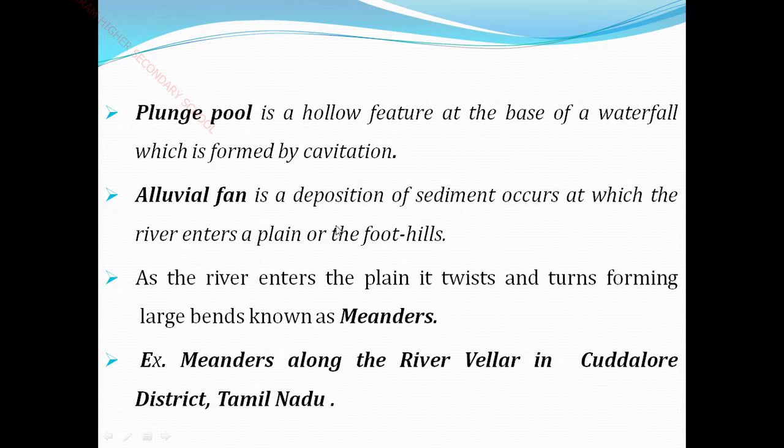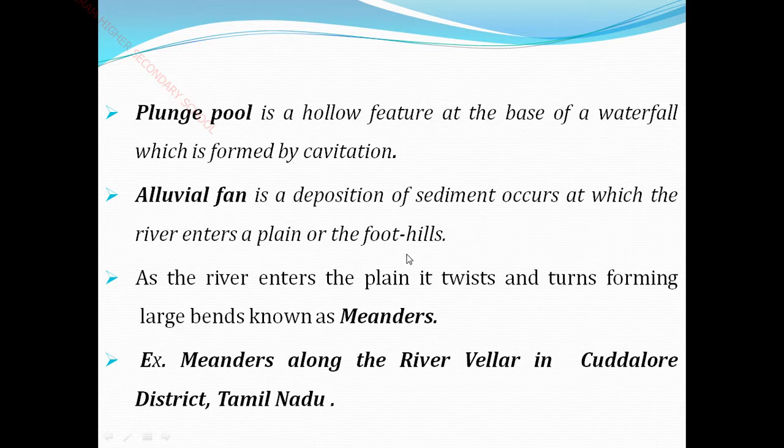So alluvial fan is a deposition of sediment. It occurs when the river enters a plain or the foothills. Plain means where cultivation is done. So when the river enters into the plain of alluvial soil, it makes a deposition of sediment there. That is called an alluvial fan.